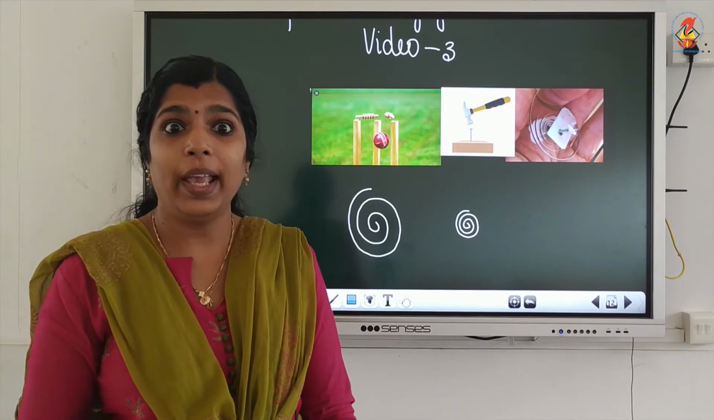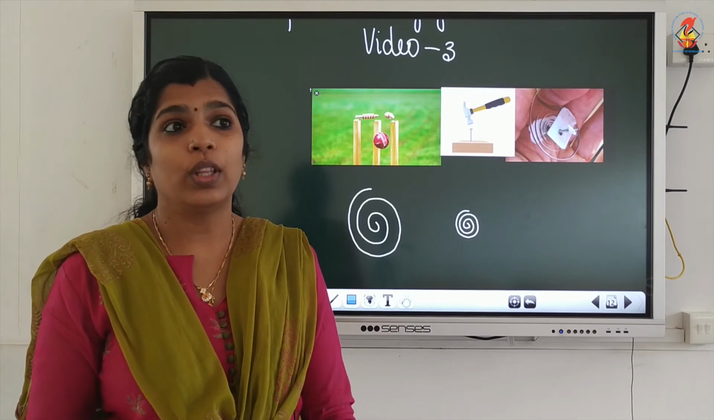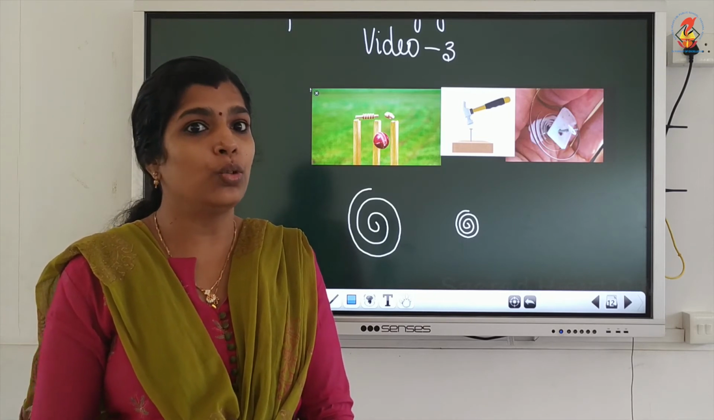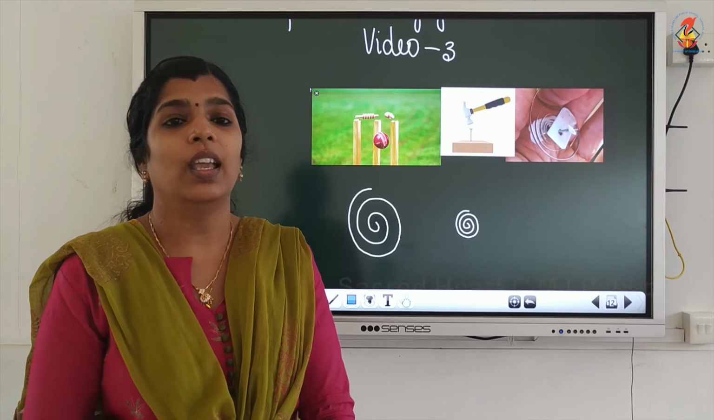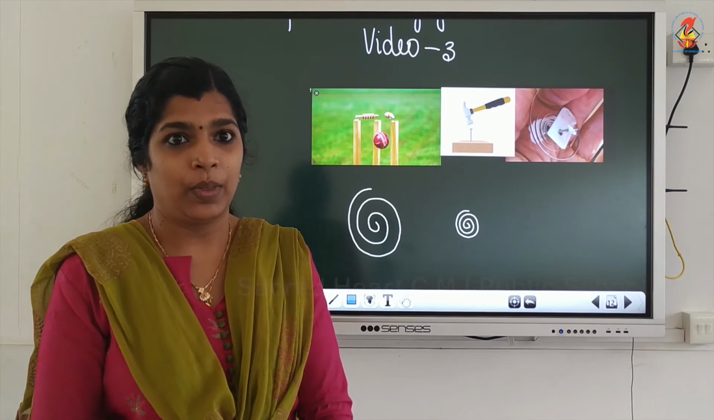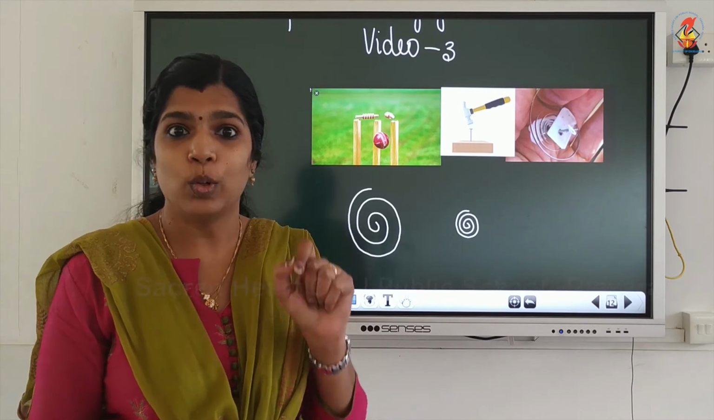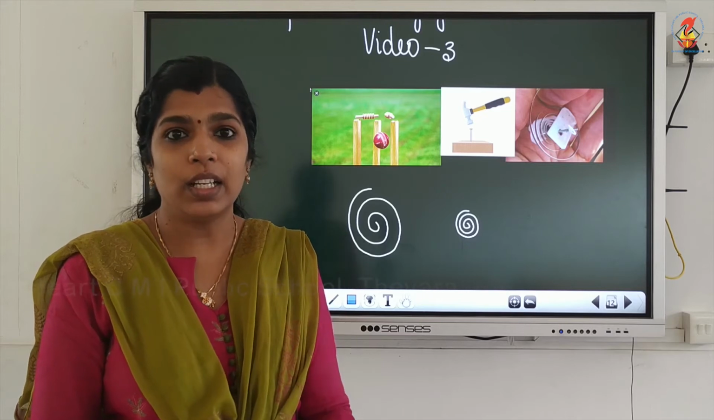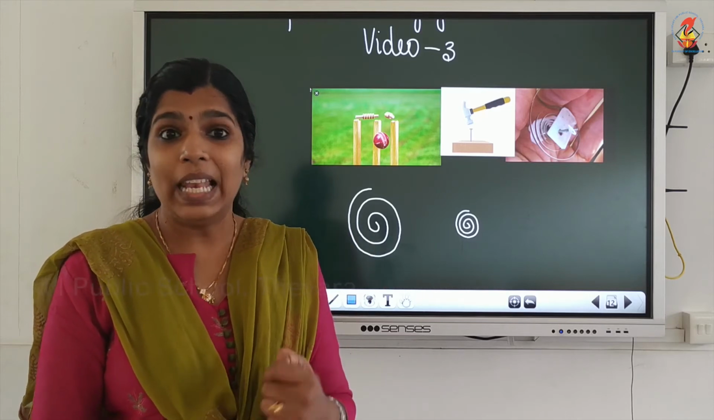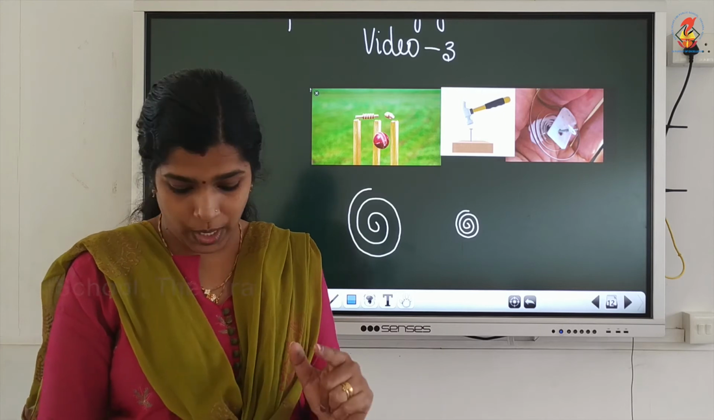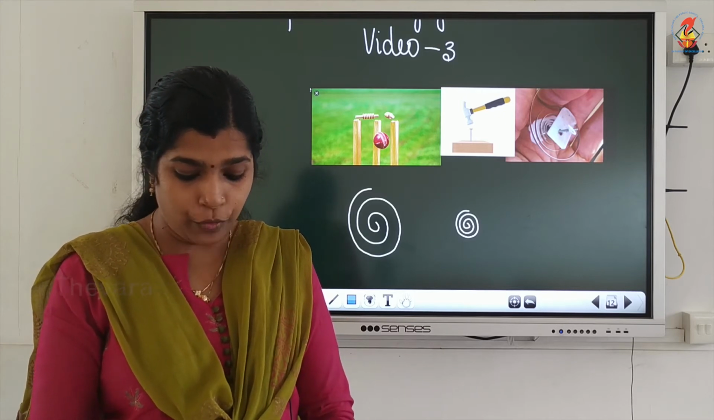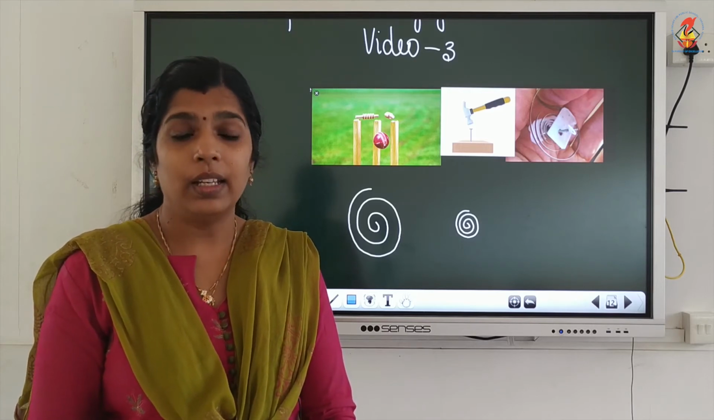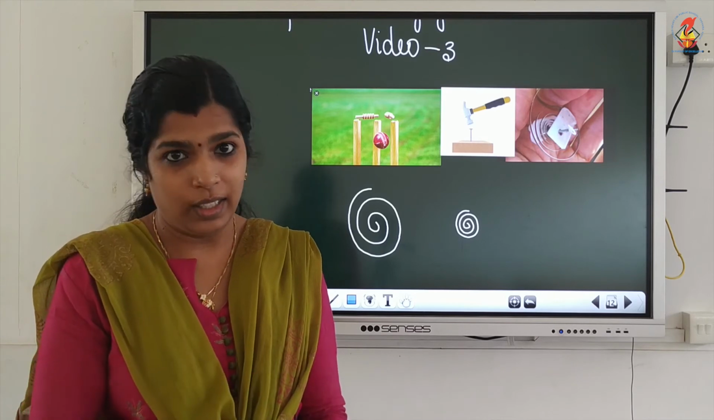Moving air, that is known as wind. So, that wind has kinetic energy, and that kinetic energy is used to generate electricity in windmills. A bullet fired from a gun possesses kinetic energy and it can pierce into a target.